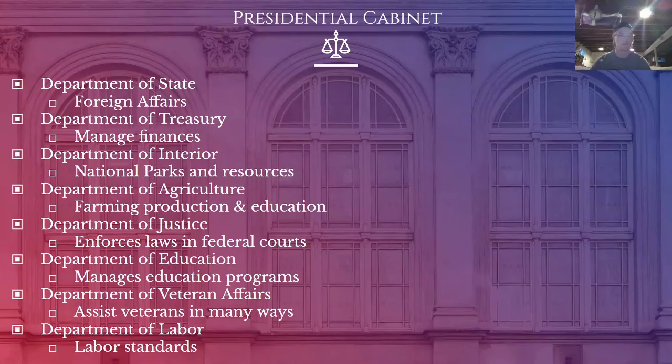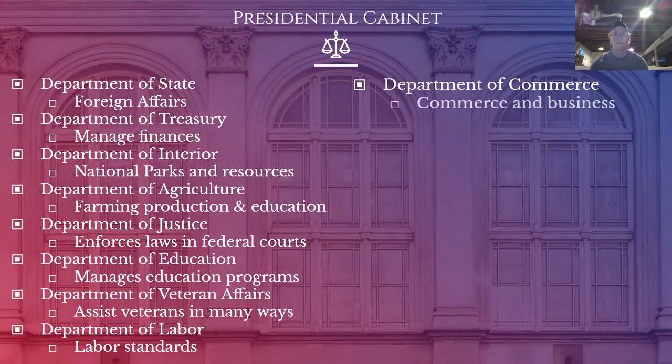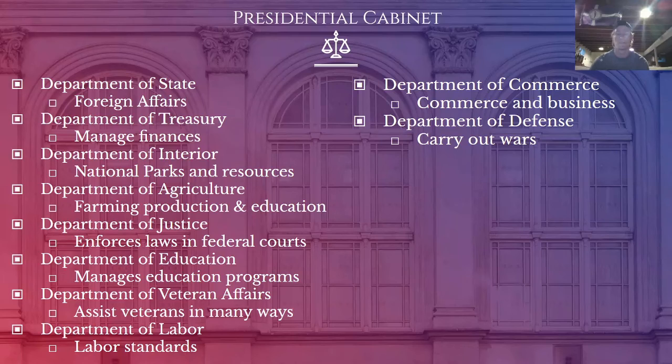There are hours, there are wages, there are certain things that have to be met to make sure that the corporations are treating their workers fairly. Department of Commerce is about businesses, making sure small businesses, but also bigger corporations, are able to conduct business to the best of their ability. Department of Defense is where the Pentagon is. A lot of their officers will work in the Pentagon. They're the ones that really help with carrying out wars. So a lot of military people will be in the Department of Defense.